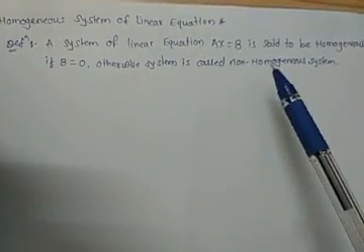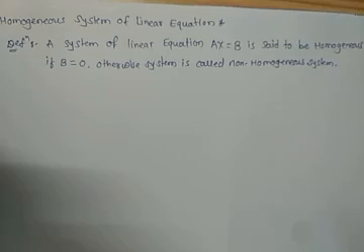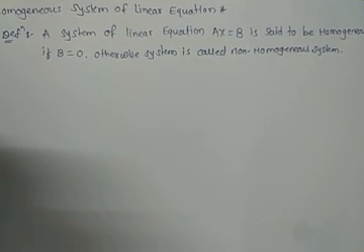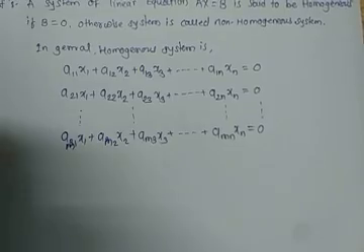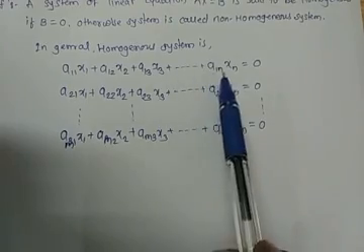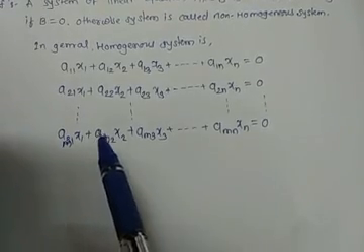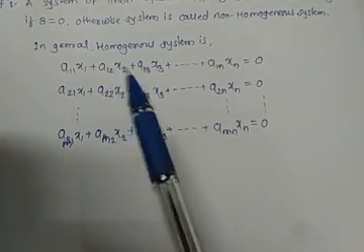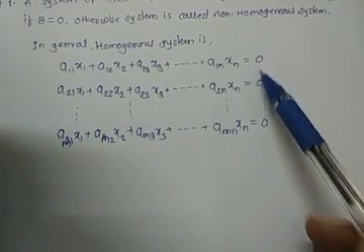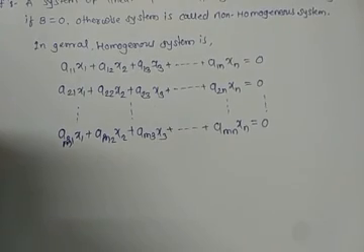Otherwise the system is called a non-homogeneous system. If b is not equal to 0, it is known as a non-homogeneous system of linear equations. In general it can be represented as a11 x1 + a12 x2 + a13 x3 + and so on up to a1n xn = 0. If we see this, you can see that it is our general system of linear equations. In that, the right side is b1, b2, b3, and in a homogeneous system it will be equal to 0, which is our general form of a homogeneous system of linear equations.